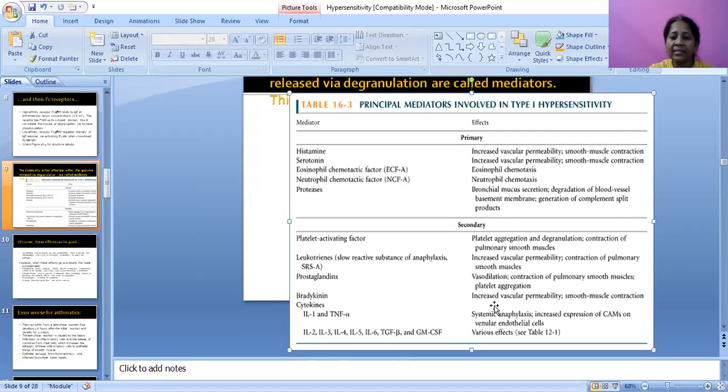Bradykinin: increased vascular permeability, smooth muscle contraction. Cytokines, interleukin 1 and tumor necrosis factor alpha, help in systemic anaphylaxis and increased expression of CAMs on venular endothelial cells. Interleukin 2, 3, 4, 5, 6, and GM-CSF show various effects.